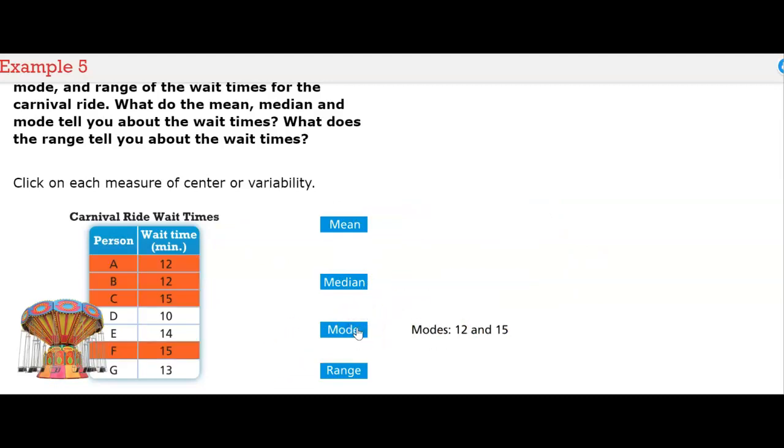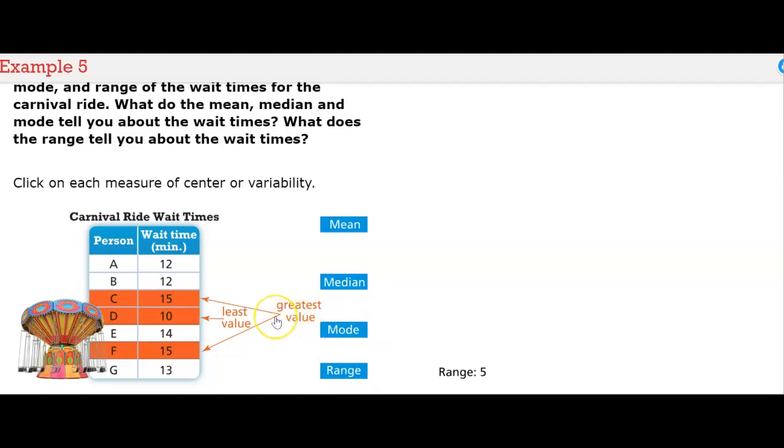Mode are the numbers that appear more than once. So in this case, we have 2. We have 12 and 15. The range is going to be taking the greatest value, which is 15, and subtracting the least value, which is 10, and the range is equal to 5.